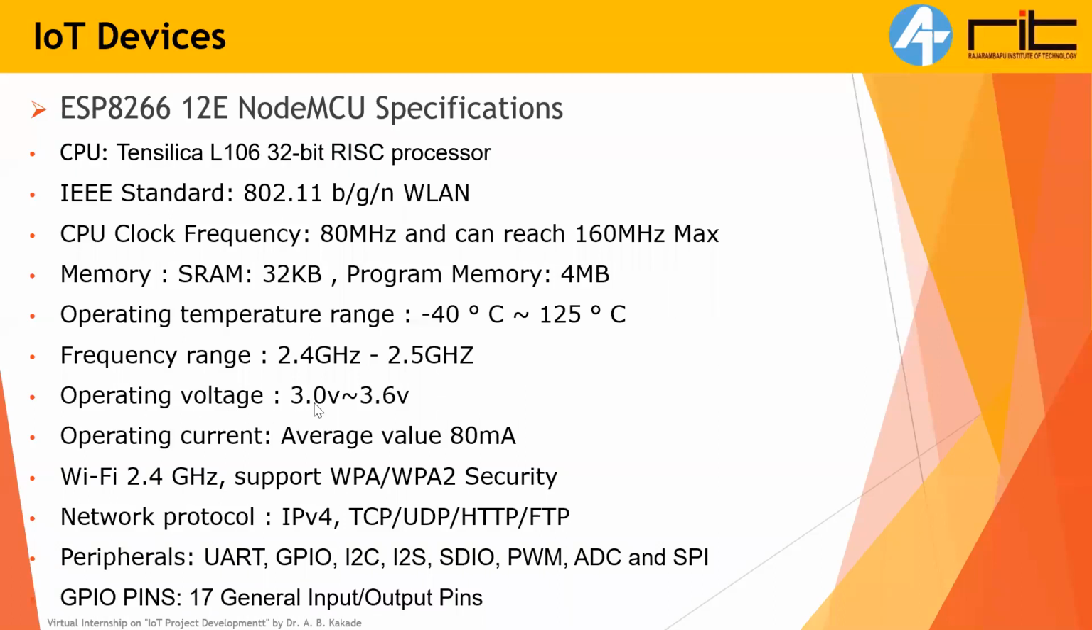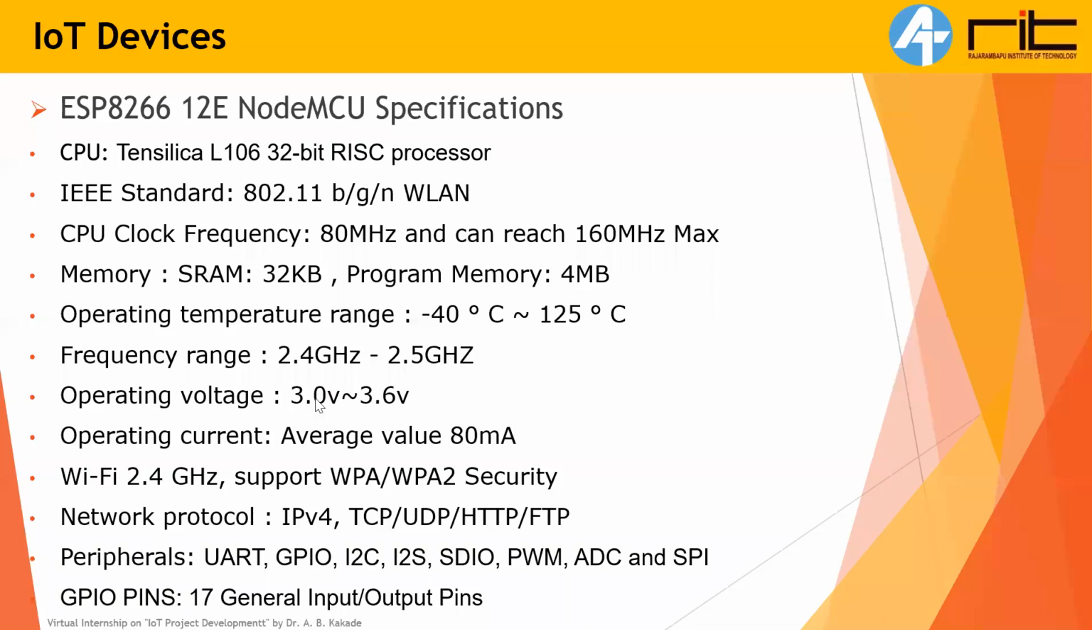Operating voltage is here 3 to 3.6. If you provide lower voltage than 3.0, the ESP8266 NodeMCU module will not function properly. And if you provide higher voltages than 3.6, it may damage the NodeMCU. It can permanently damage it. So do not apply voltage above 3.6, and also do not apply voltage below 3 volts.